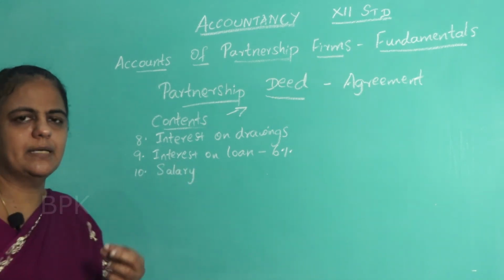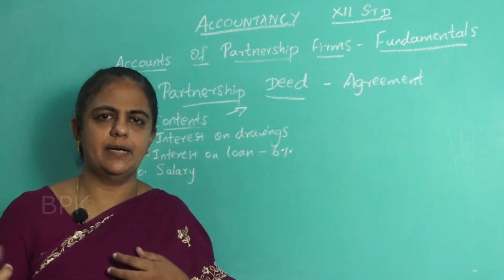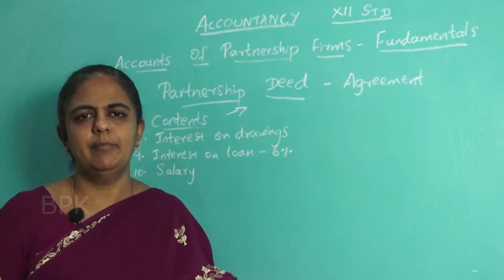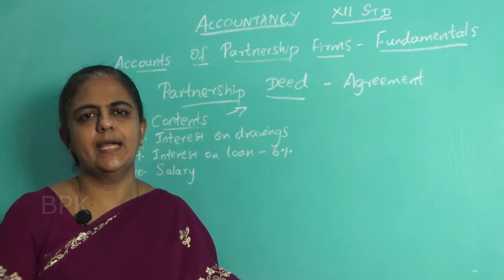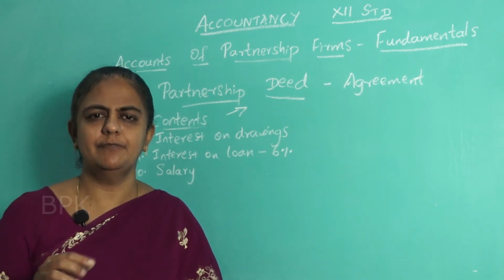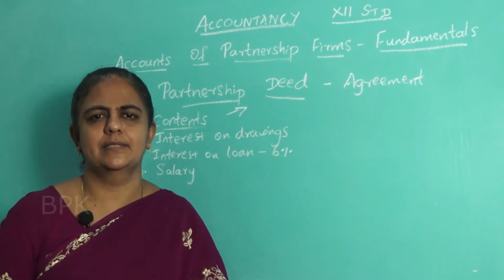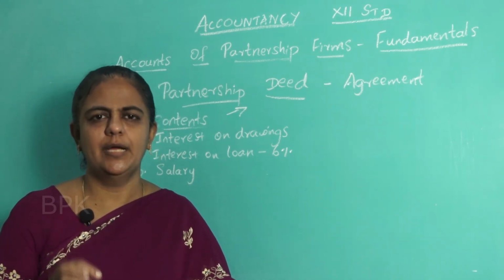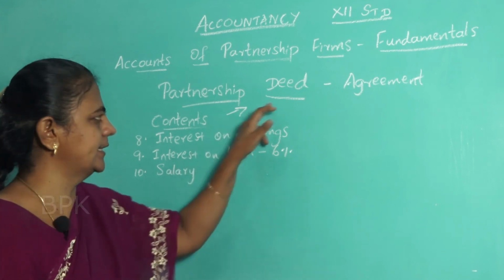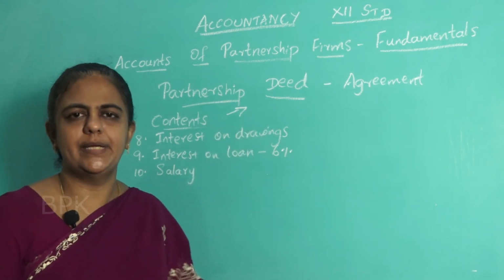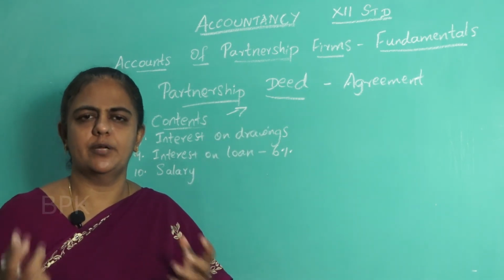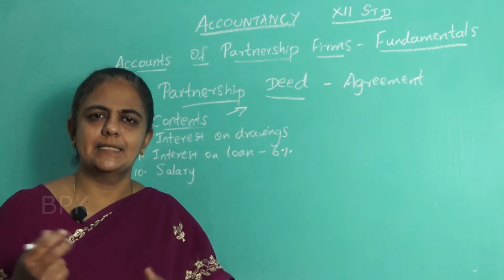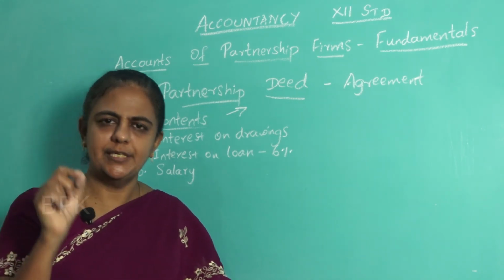Next, salary. There may be 5 partners, 6 partners, any number of partners. But there may be 1 or 2 partners who are doing active business, with active participation in the business. So that partner will be paid a salary. For that also a provision should be there. It should be mentioned in the deed that Mr. A or Mr. B can be paid 5,000 or 10,000, whatever it is, as a salary.